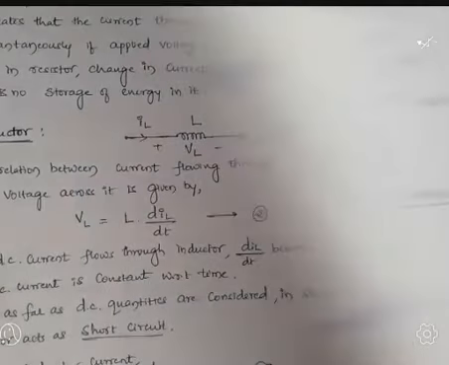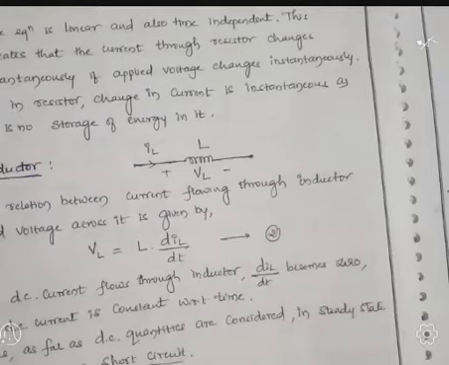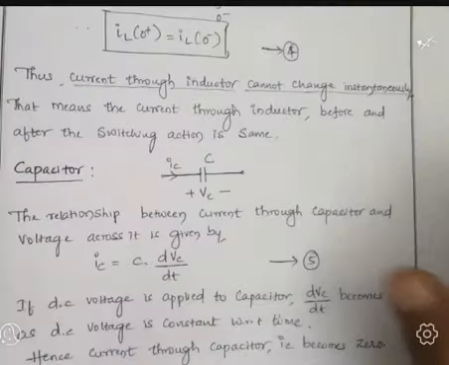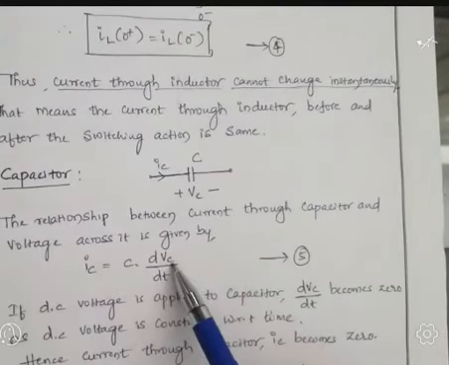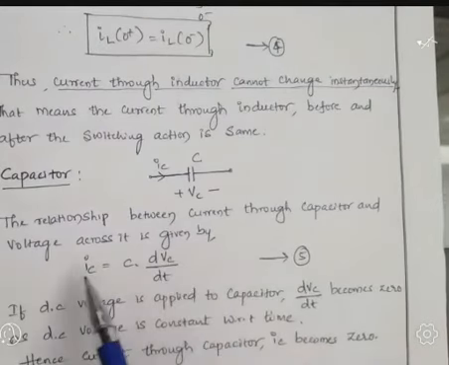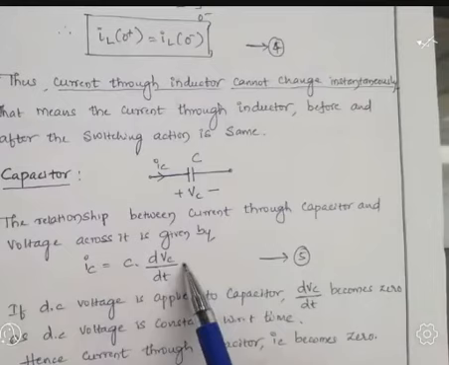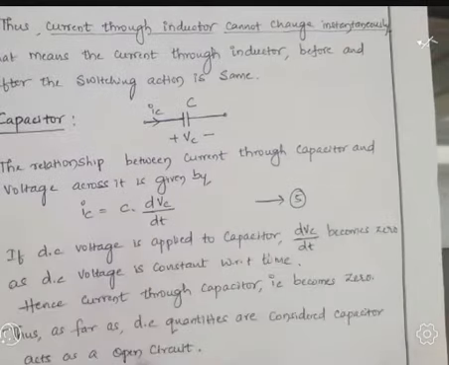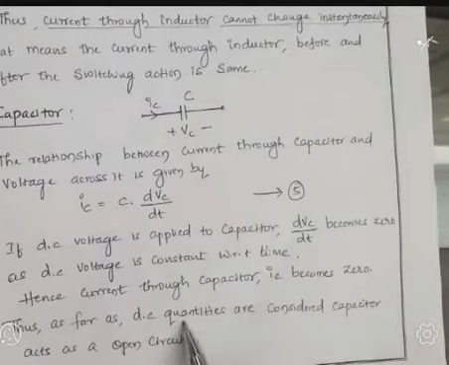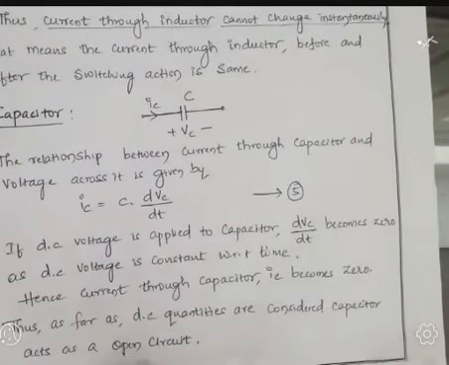Coming to the capacitor, we are calculating the current, IC equal to C into differentiation of voltage. If this voltage is DC, it is a constant, differentiation of constant is 0, hence current is 0, which means open circuit. So for DC quantities, the capacitor acts as an open circuit.